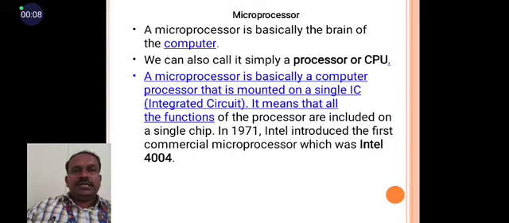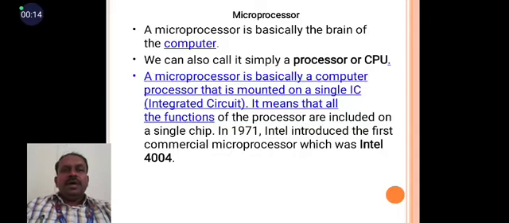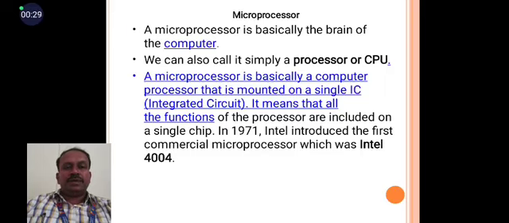So the microprocessor is basically the brain of the computer. We also call it simply a processor or CPU. A microprocessor is a computer processor that is mounted on a single IC, that is, an integrated circuit. It means that all the functions of the processor are included in a single chip. In 1971, Intel introduced the first commercial microprocessor, which was the Intel 4004.